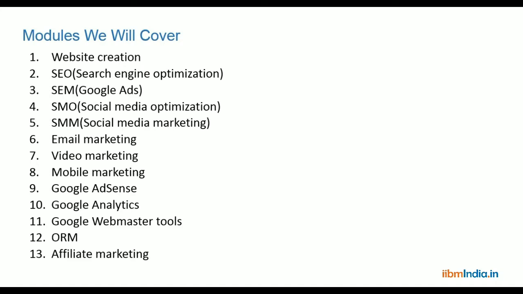In digital marketing, we have website creation, search engine optimization, commonly known as SEO, Google Ads, social media optimization, social media marketing, email marketing, video marketing, mobile marketing, Google AdSense, Google Analytics, Webmaster Tools, online reputation management, and affiliate marketing. So these are the modules which we are going to cover in digital marketing. Now, I'll give complete information about each individual module with examples.